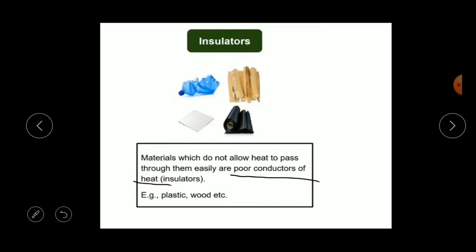For example, plastic, wood, rubber, etc. Okay children, understood? It is wood, plastic, even paper, then rubber.